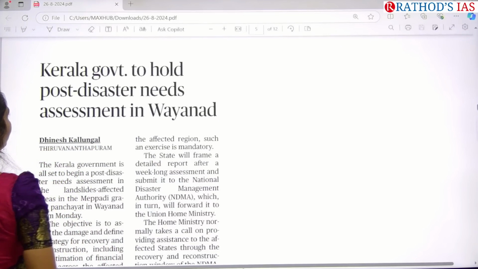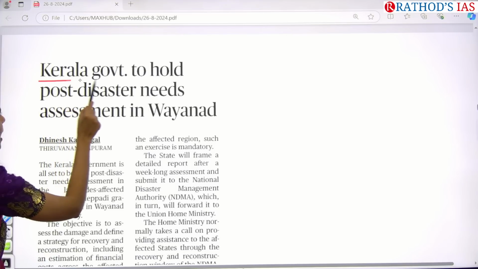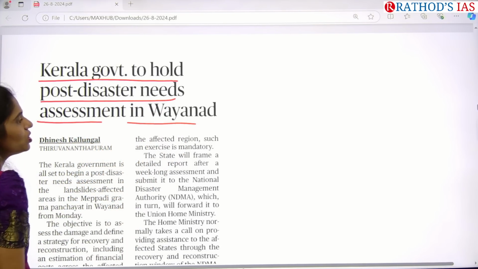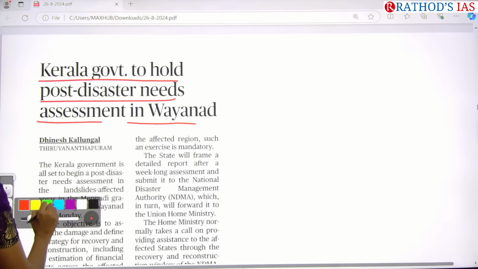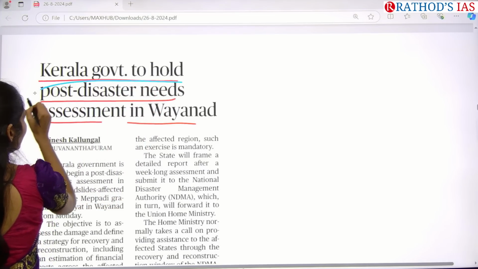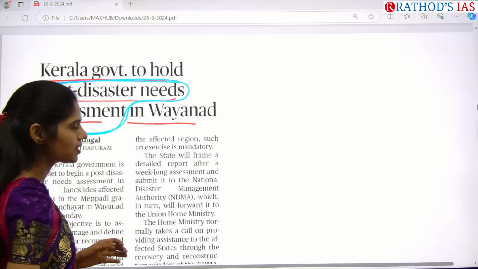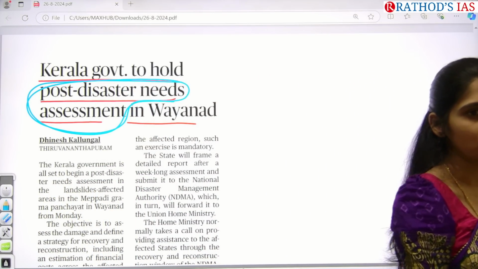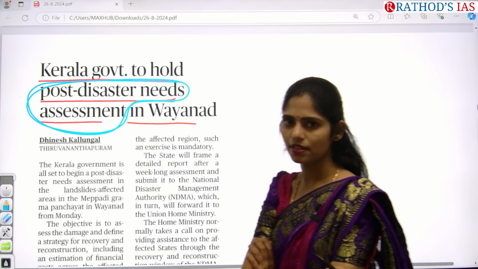And see this article, disaster management completed, right? Kerala government to hold post disaster needs assessment in Wayanad. So what is the keyword? Only post disaster. You have to remember this: post disaster needs assessment. This is the keyword. So what is this post disaster needs assessment? Tell me, you have done disaster management.